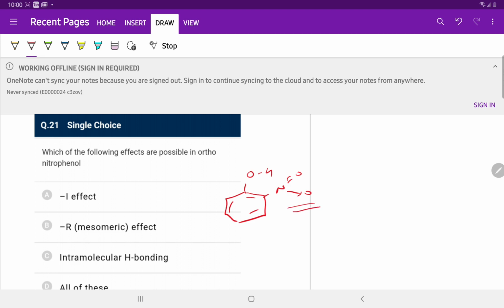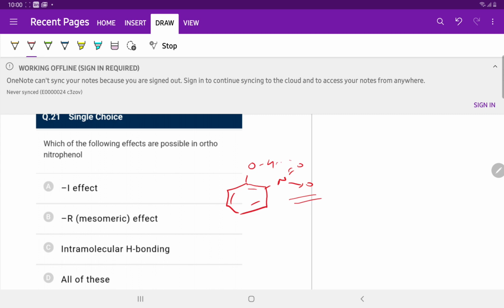Minus I effect, nitro group shows minus I effect and minus R effect both. Intramolecular hydrogen bonding takes place in this manner. All of these.